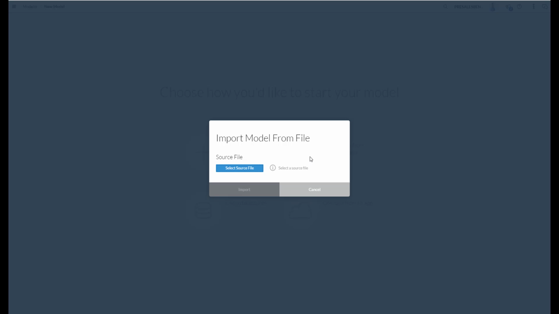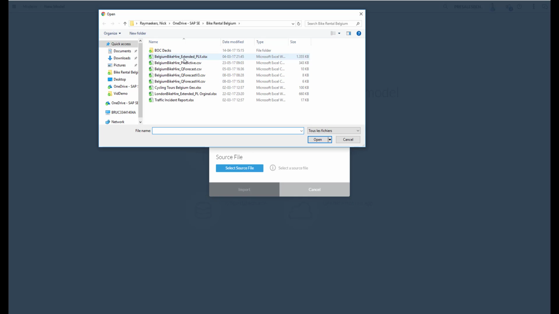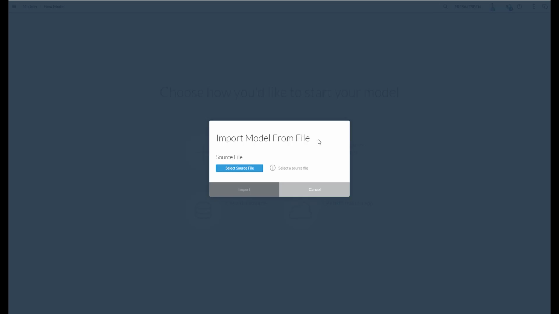Now, import a file. We're going to select a predictive data set, which contains on a day level 5 years of data. So all my bike rental amounts, my bike tour amounts, and all environmental information like weather and temperature. Voila, we're going to import that file.